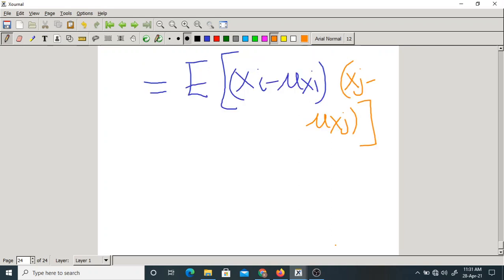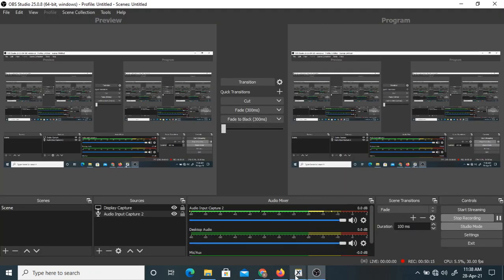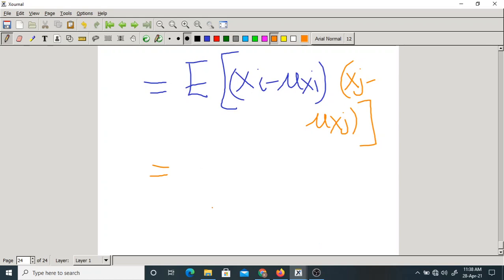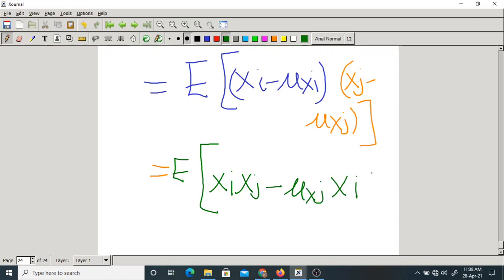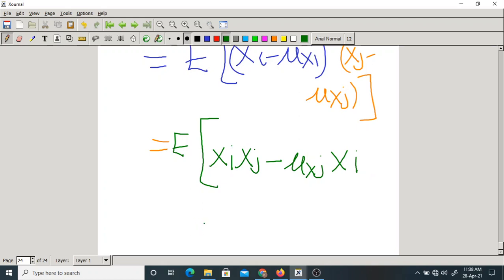Now if you simplify this further, I am writing directly without wasting much time: expectation of xi xj minus mu xj into xi minus xj into mu xi plus mu xi mu xj.